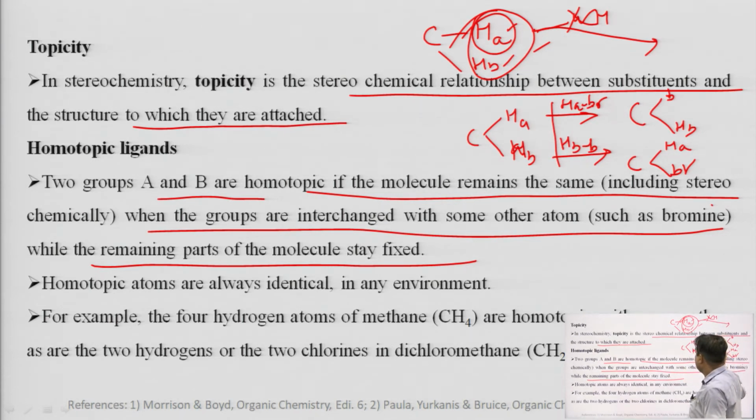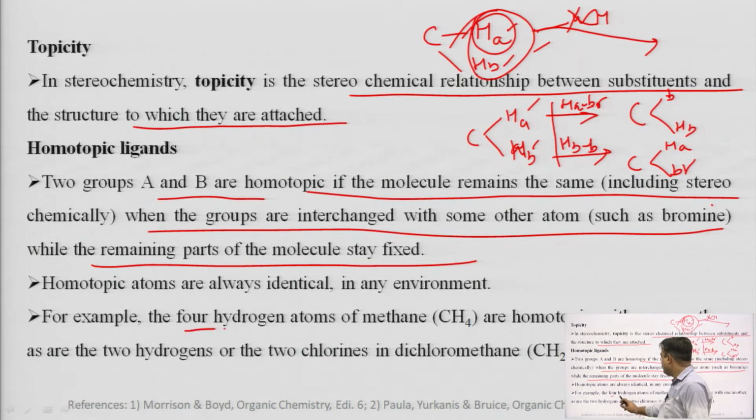Those groups or ligands are known as homotopic ligands. Homotopic atoms are always identical in any environment, meaning if we interchange this hydrogen with this hydrogen, no difference occurs in the final molecules.